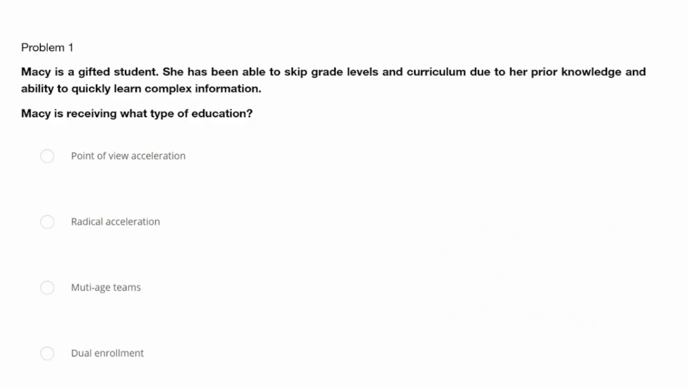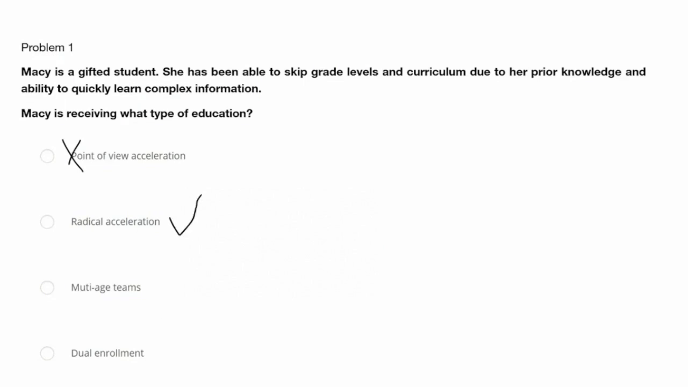First one is point of view acceleration. This is not a recognized term. Point of view refers to perspective, so this particular answer choice is probably not the right answer. The next one is radical acceleration. Radical acceleration refers to the practice of allowing students to move through educational materials at a much faster pace. In Macy's case, she has been able to skip grade levels and progress quickly because of her ability to understand complex concepts. This describes radical acceleration. So we're going to hold on to this one. We'll put a little check mark here for now.